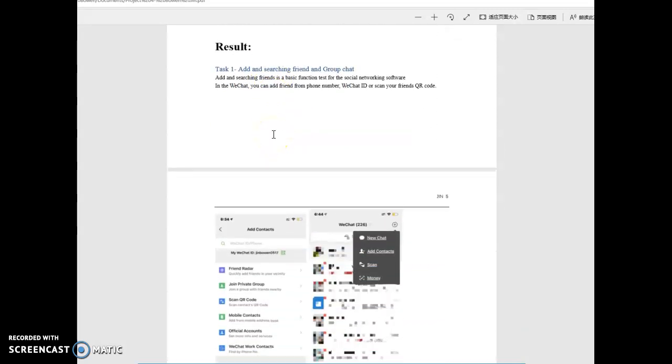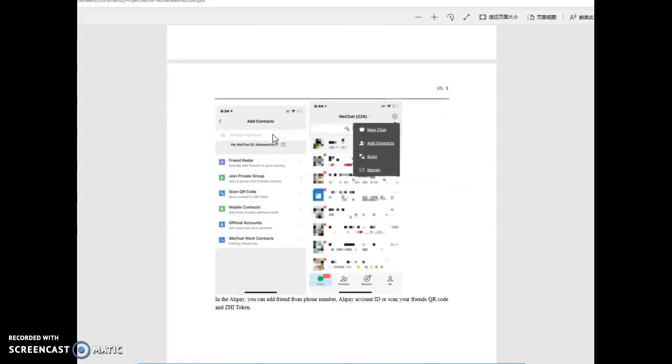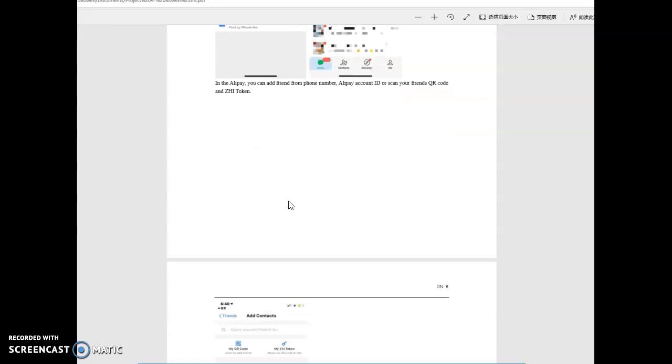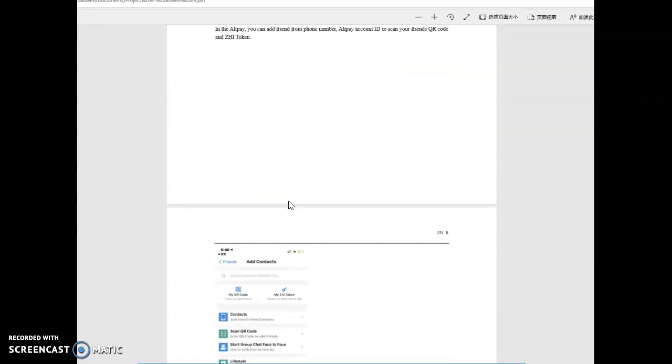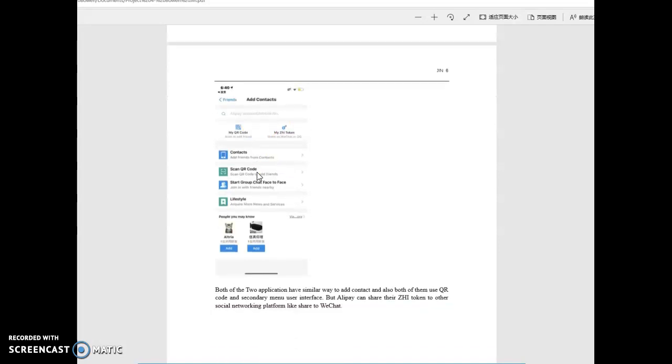This is my result. The first task I used is searching friends and group chat. In WeChat, we can use the friend radar, the QR code, the mobile contacts, or just type the WeChat ID and phone number to find the people or the groups. In Alipay, you can also use similar functions. You can tap the mobile numbers, the Alipay account numbers, the contacts from the phone, and share your token to other people through WeChat or QQ. That's really funny, right?